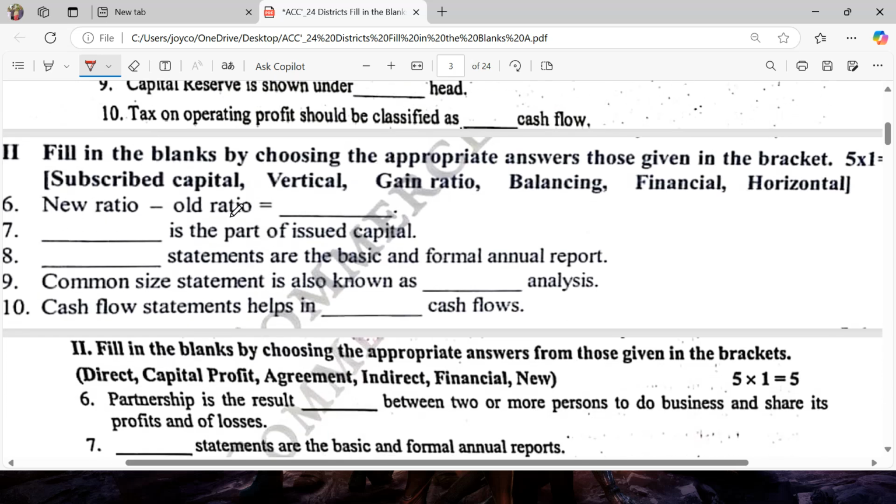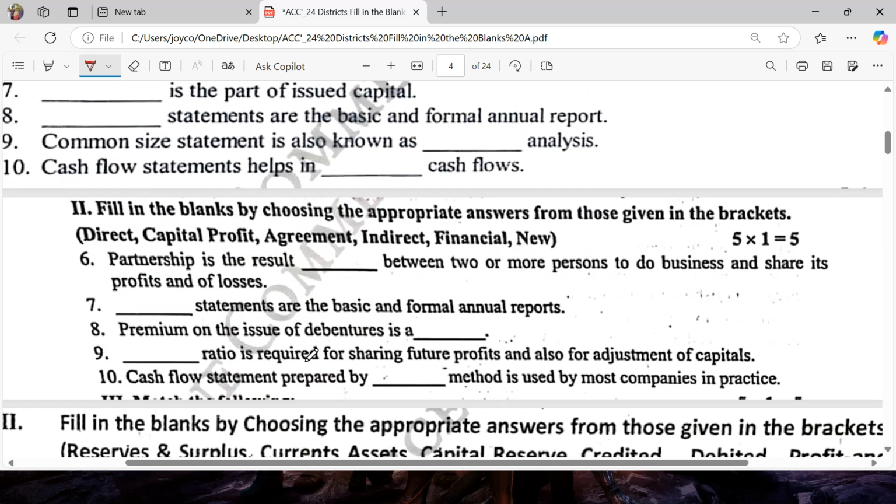Next one, new ratio minus old ratio is gain ratio. Dash is the part of issued capital, subscribed capital. Dash statements are the basic and formal annual reports, financial. Next one, common size statement is also known as dash analysis, vertical analysis. Cash flow statement helps in balancing its cash flows.